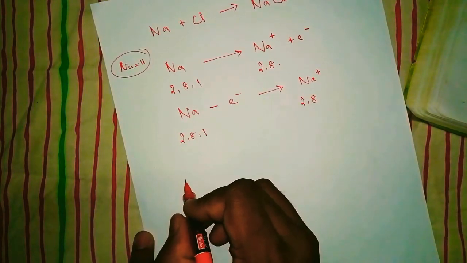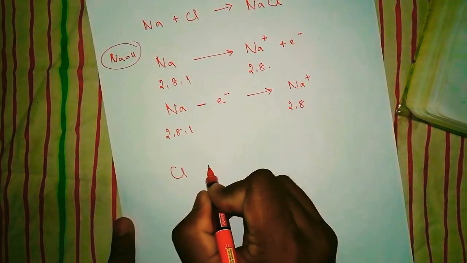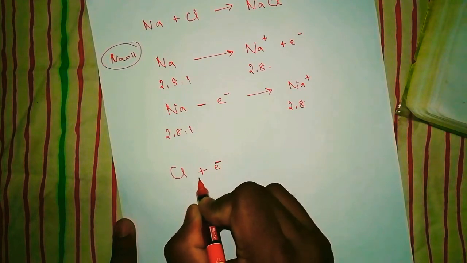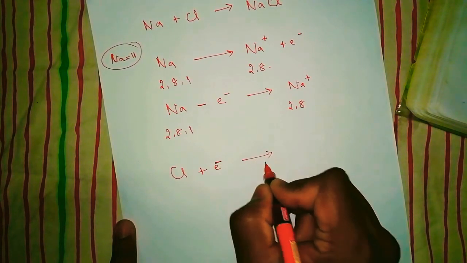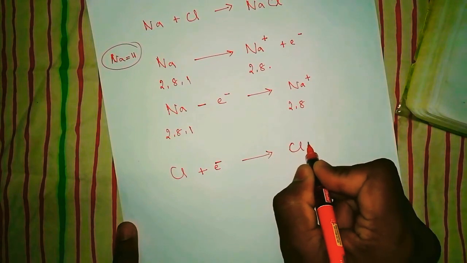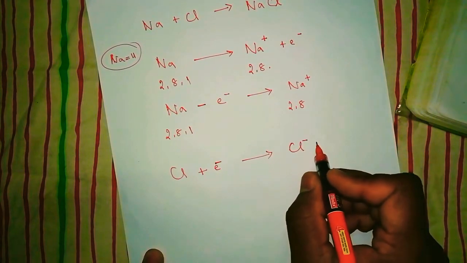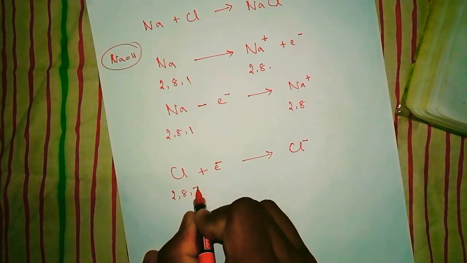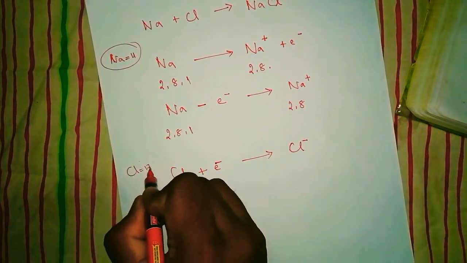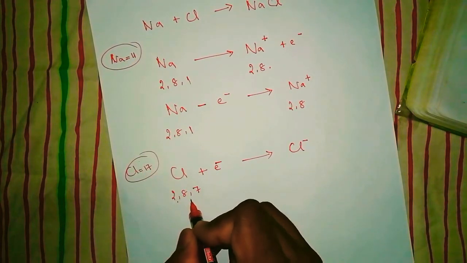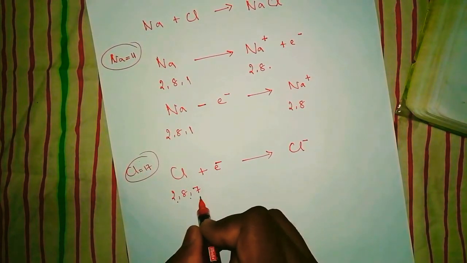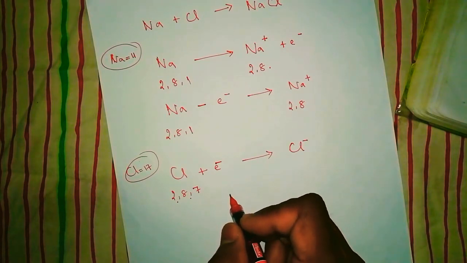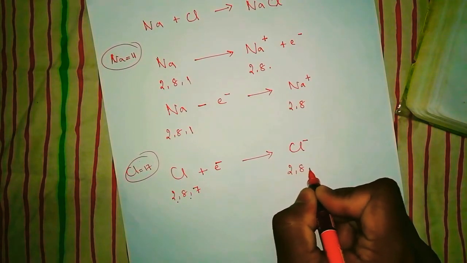What the chlorine will do now is, chlorine Cl is gaining one electron, plus represents addition of electrons, and it becomes Cl minus. What is Cl minus? Why is this minus coming? Because chlorine has 2, 8, 7. Chlorine atomic number is 17. First shell 2, second shell 8 and third shell is 7. After gaining one electron, it becomes 2, 8 and 8.